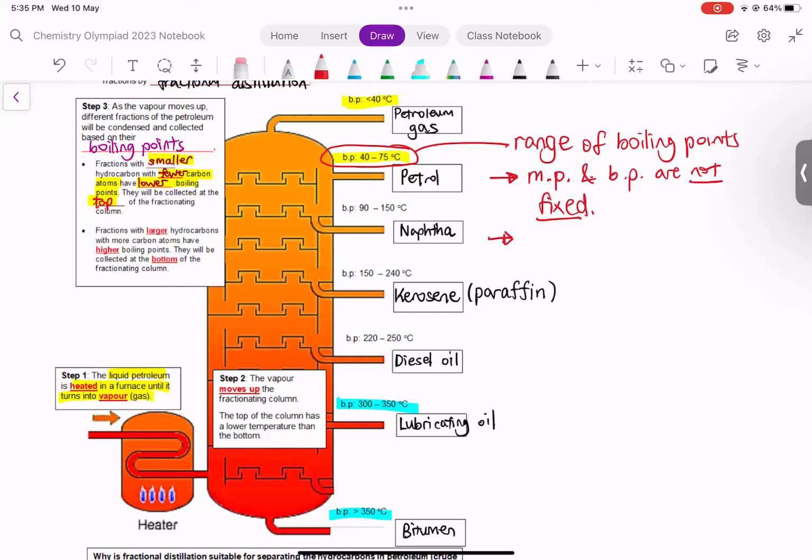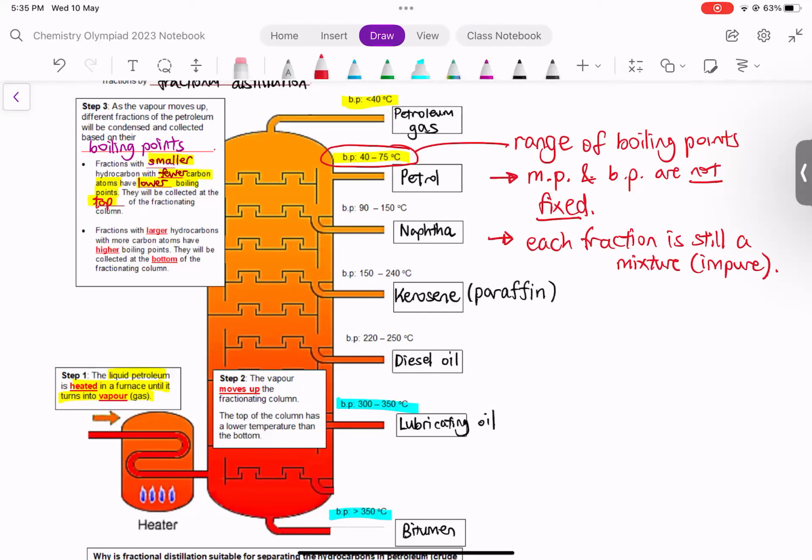So when will a substance have a boiling point that's not fixed? This means that each fraction is still a mixture. All right, each fraction is still impure. Then you must be wondering, hey, the whole purpose of fractional distillation was to separate crude oil.